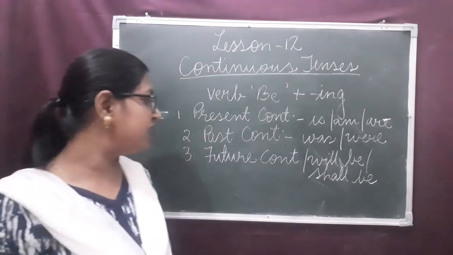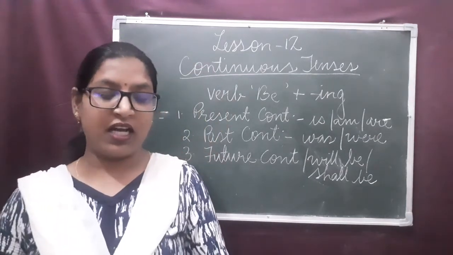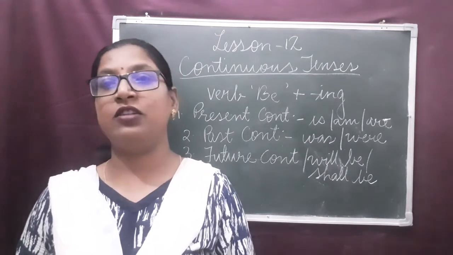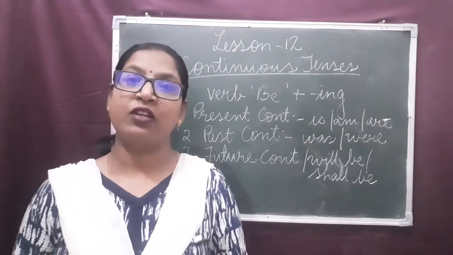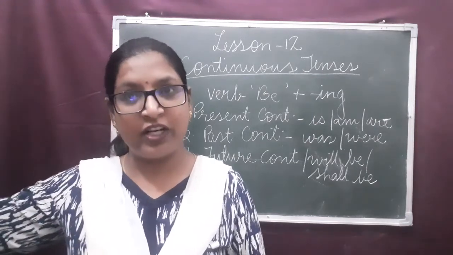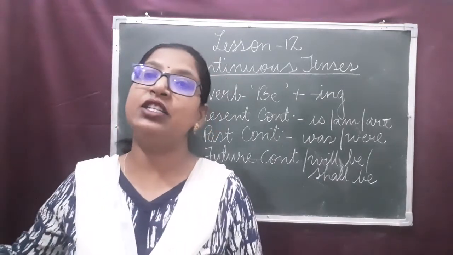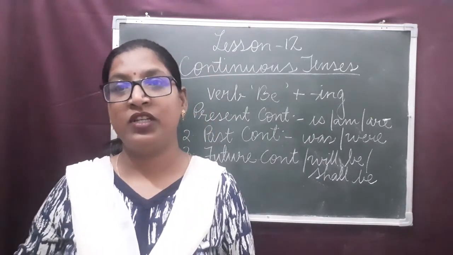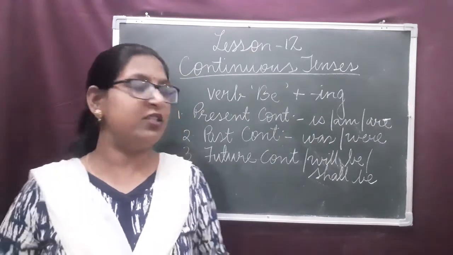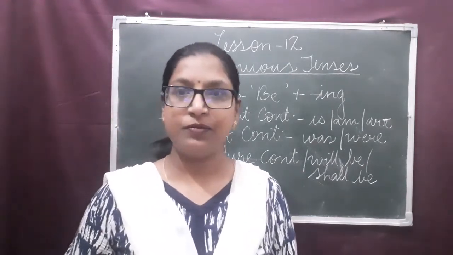The third one, the future continuous tense, is used to show that an action will be happening at a time in the future. Future continuous tense indicates the action which will take place in the future and it will continue for some time. Clear? An ongoing action in the future is expressed by using the future continuous tense.